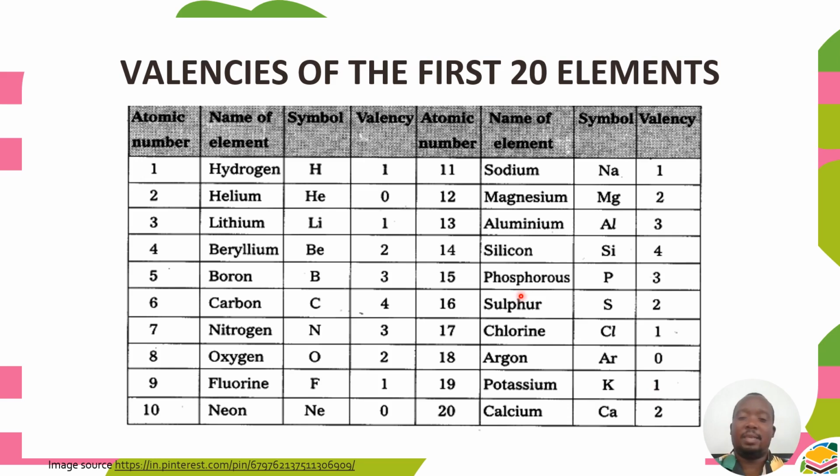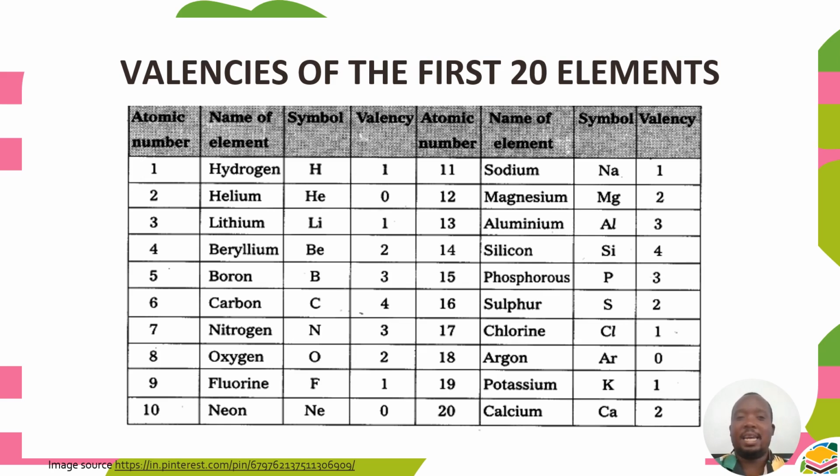If you go to group number 7, you have fluorine, 1. Chlorine, 1. So these also have a valence of 1 because they have 7 electrons in the outer shell. They'll need 1 more to have an octet. So their valence, as compared to the valence of group 1, is negative. For group 1, it is positive. Please take note of that.